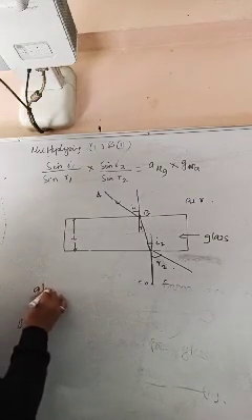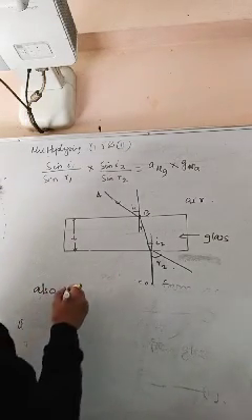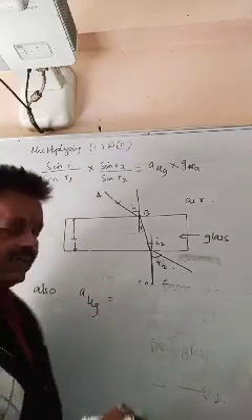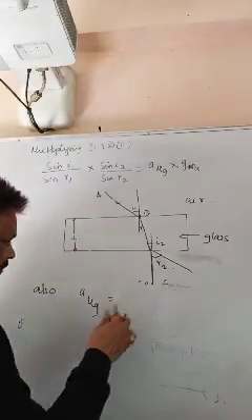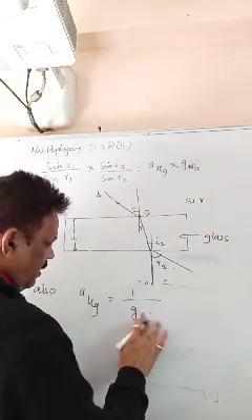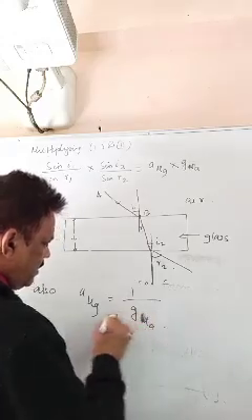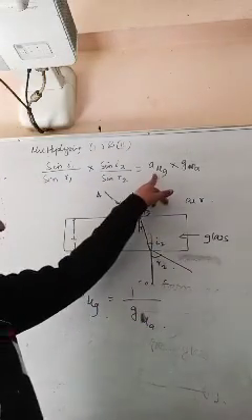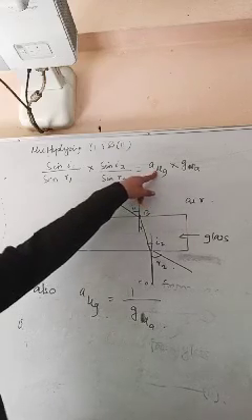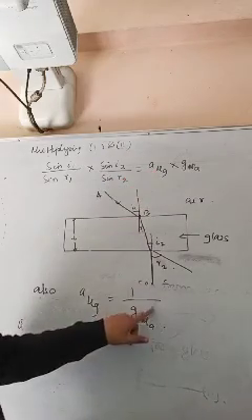Also, refractive index of glass, by the principle of reversibility you studied, is 1 by the reciprocal of air with respect to glass. That means in place of this, you are going to write this one.